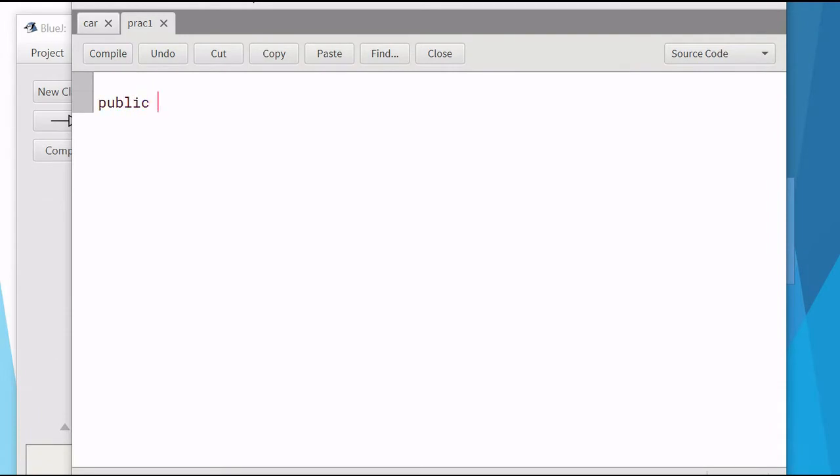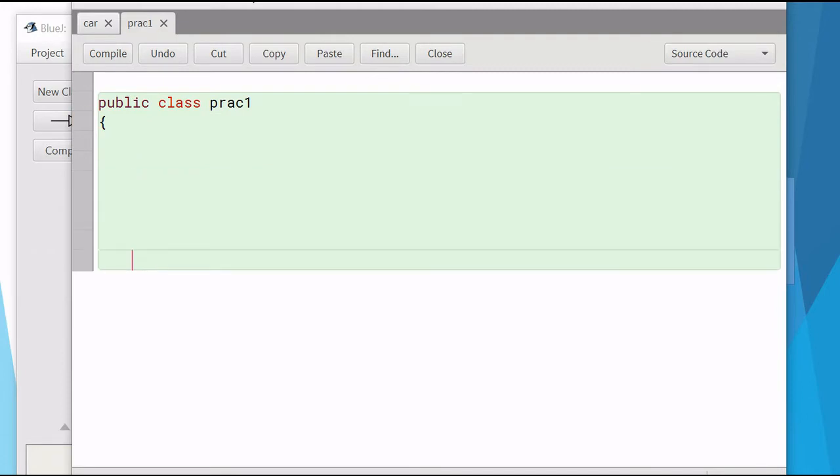We discussed last time that a Java program is always a class. So you always have to write public class at the start, and only after that can you write all the contents of the program within the brackets of the class. This is a class that I have created, to which I have to give the name that I want. I am giving it the name practical1. This is the name of my class, and these are the brackets in which I am going to write all the contents.